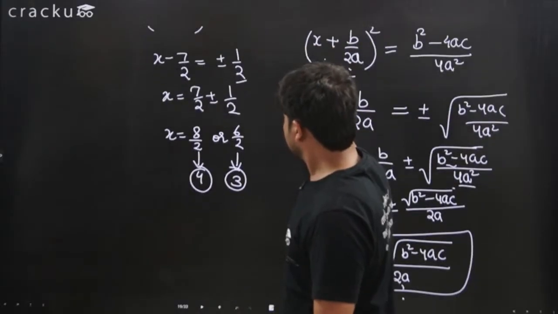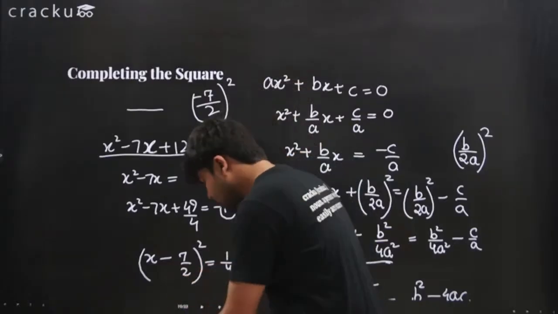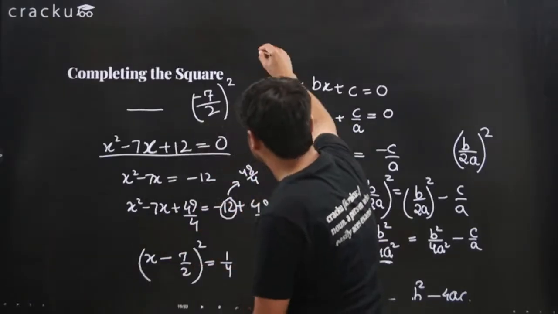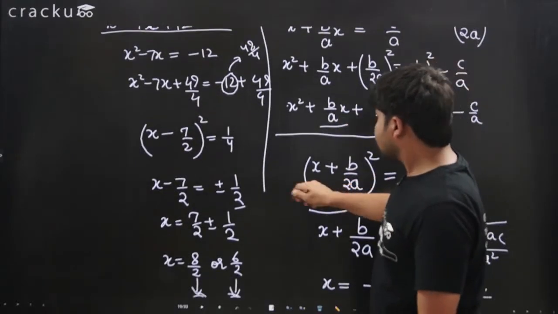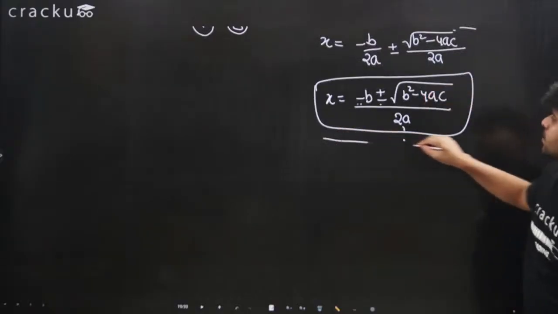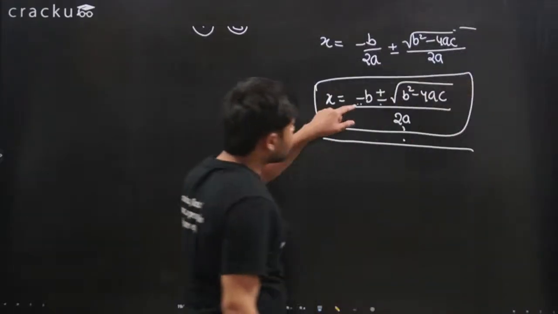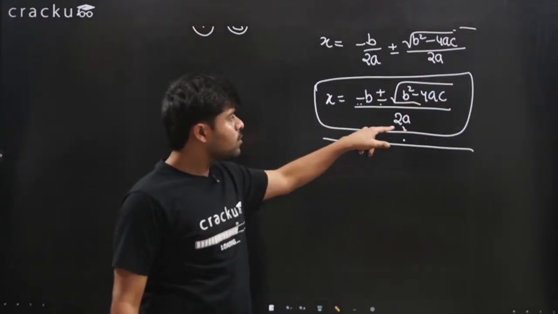Okay, so this is how we apply the completing the square method to any quadratic equation, right? But if you notice here on the right hand side, what exactly is this? This is x equals minus b plus minus square root of b squared minus 4ac, over 2a.